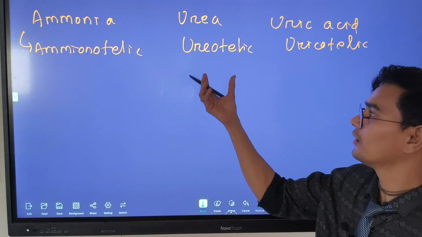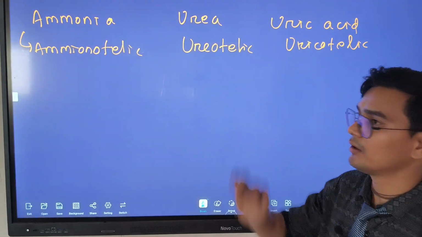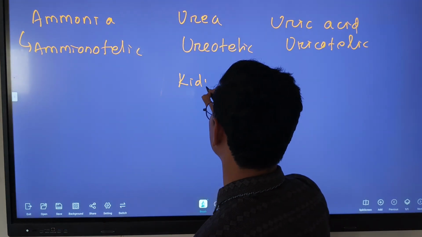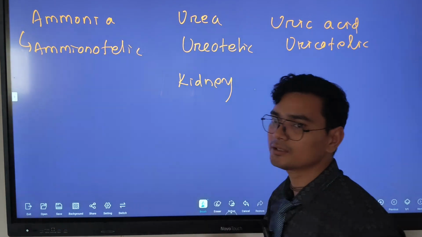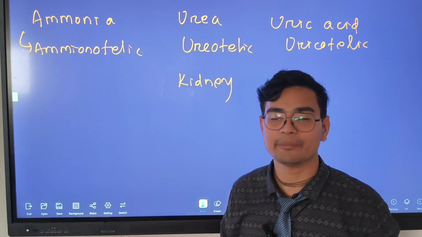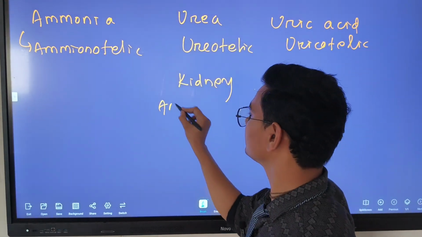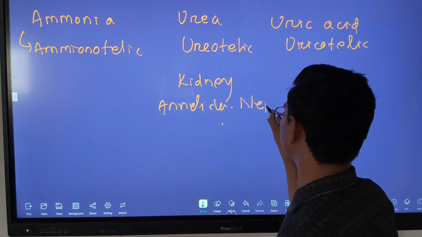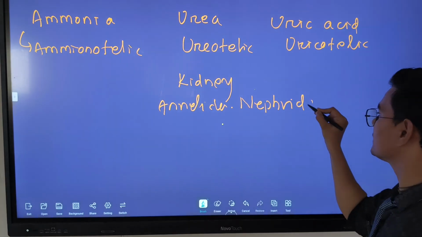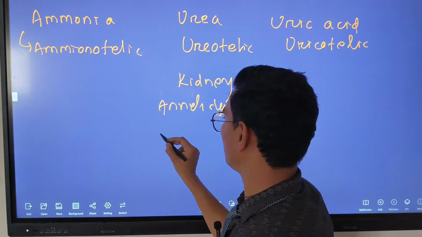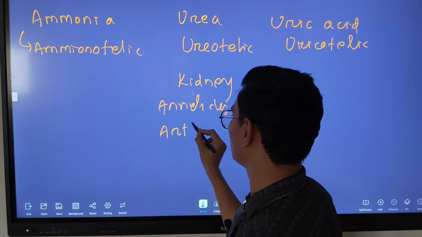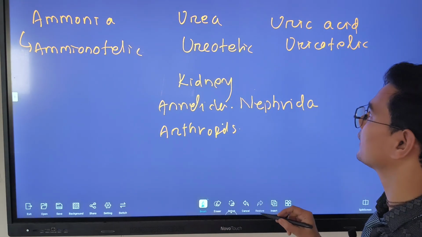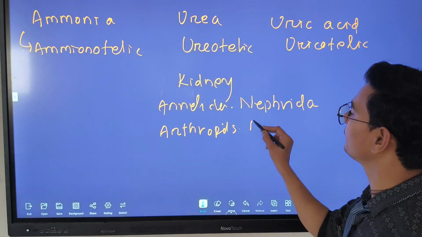The excretory organ in mammals is the kidney. In annelida, nephridia are present, and in arthropods the excretory organ is the Malpighian tubules.